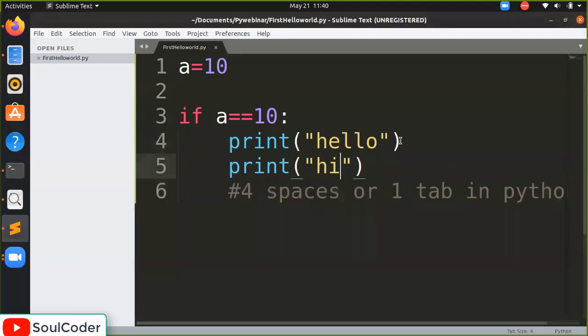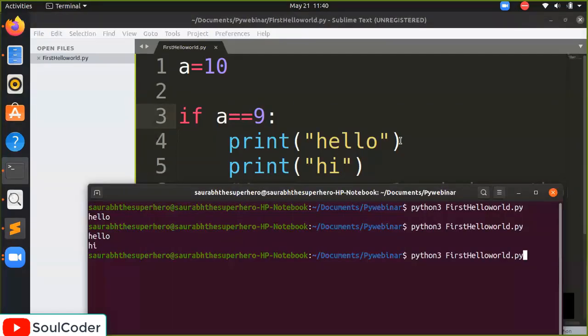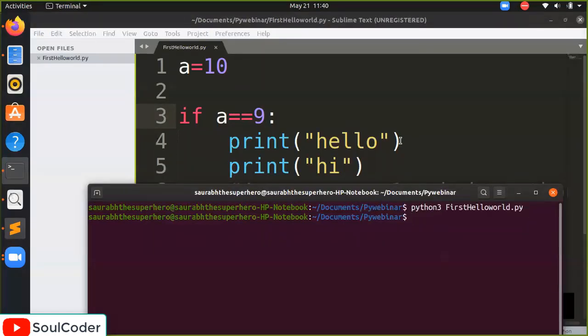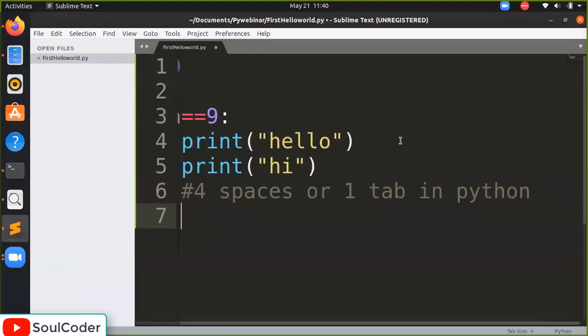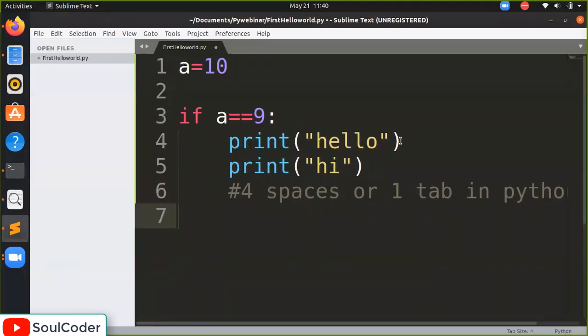So what if the condition is not true? Is a equal to 9? Let's see if it will work or not. So it doesn't work, it doesn't show anything at all. So this is out of the if block. So how can we show it is out of the if? Let's see. Print